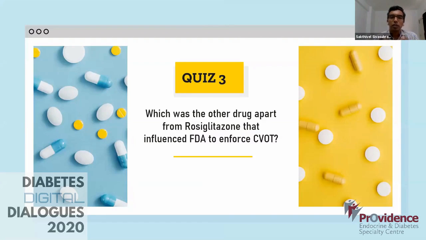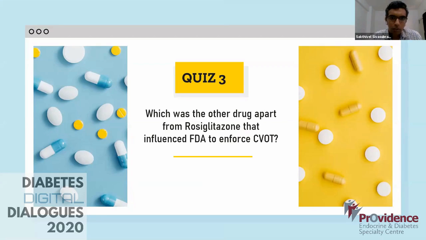Now this comes to quiz number 3. Which was the other drug, apart from rosiglitazone, that influenced the FDA to enforce a CVOT? I mean to say, what was the drug previous to this one, which again made people think about why we don't change the way we do trials. So another 3 seconds for you.